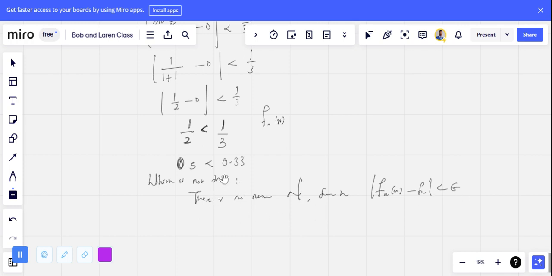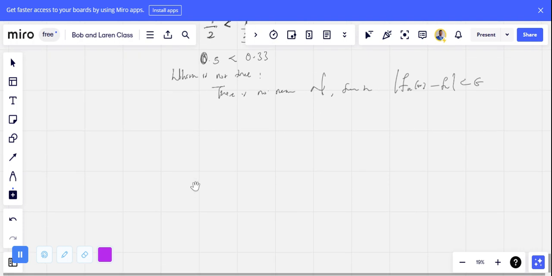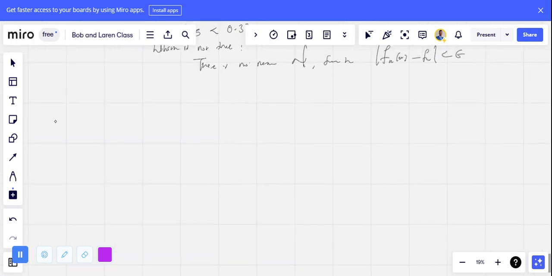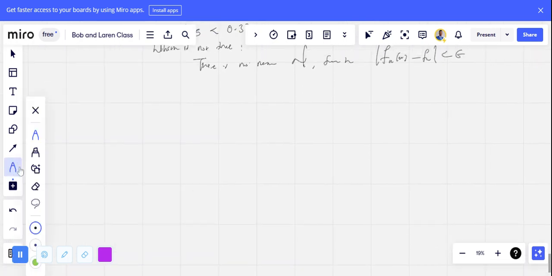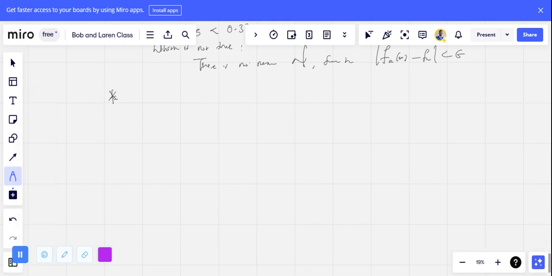So I would like to pick another example that is very similar to this, so you can get it clearly. The next example is: let's assume that we are given a sequence of functions, and we want to consider whether there exists a natural number n that satisfies the definition of uniform convergence. So let's try to confirm that. The function I'm going to pick is not too complex, but let me just go ahead and pick it up.